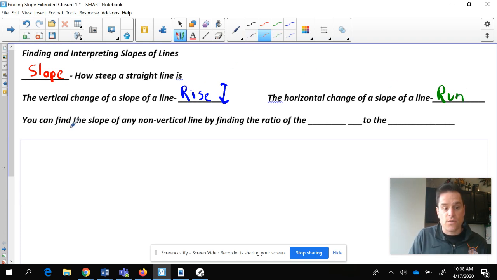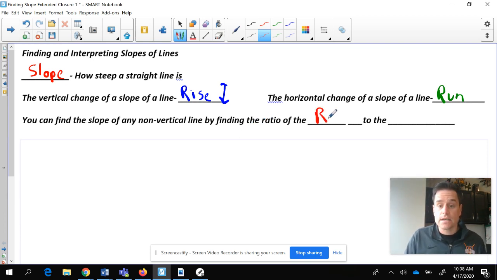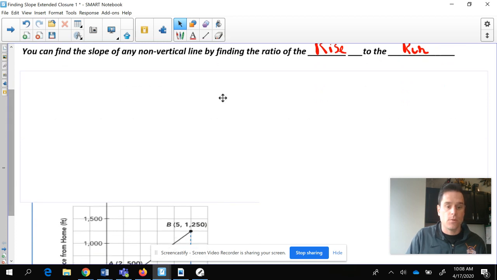And we're going to say that you find the slope of any non-vertical line by finding the ratio of the rise to the run. And we call it rise over run. I'm going to show you guys that in a second. So what does this really mean? Let's take a look at an example.